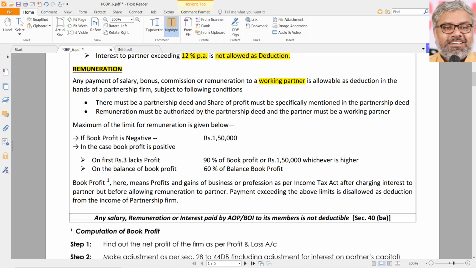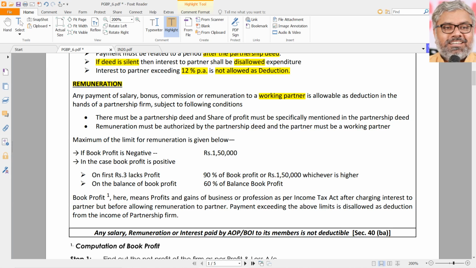When you talk about remuneration, that is for the performance of some duties, some work being done by one of the partners. So the firm is paying some remuneration to that person. And who should be that partner? He should be a working partner. Then only the eligibility of deduction is there. In other words, if the firm pays remuneration to a dormant partner or sleeping partner, that amount of remuneration shall not be allowed as deduction for the firm.